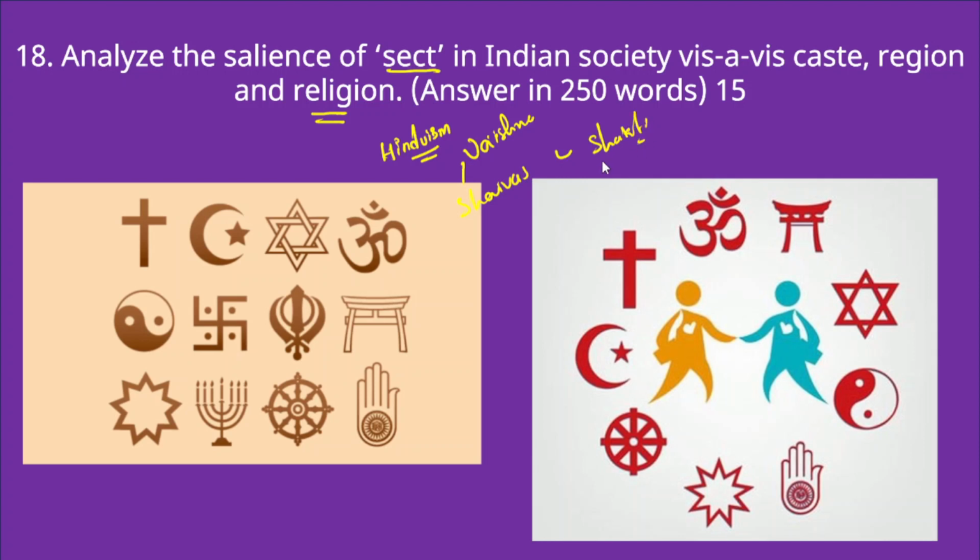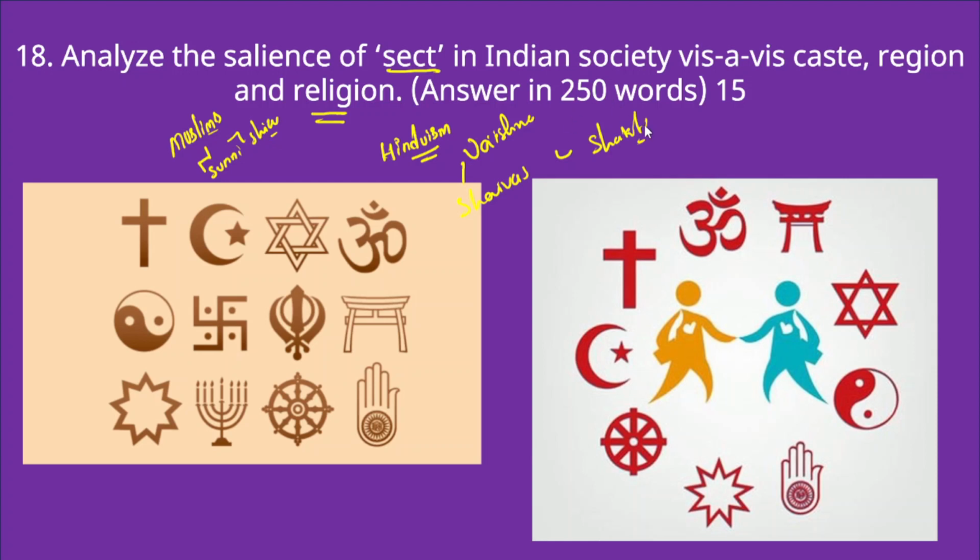So these are different sects. They have separated from the original Hinduism because their practices and beliefs are different, but they are in the fold of Hinduism. Similarly, if we look at Islam or Muslims, there are Sunni and Shia sects. So these are different sects within the religions.